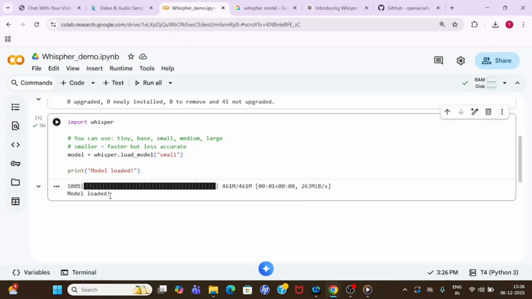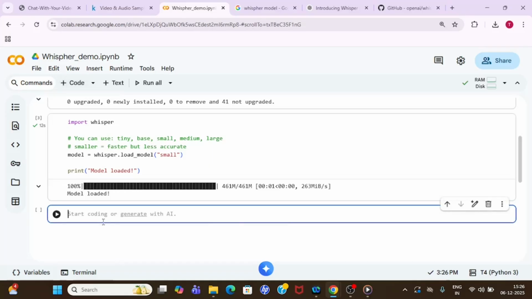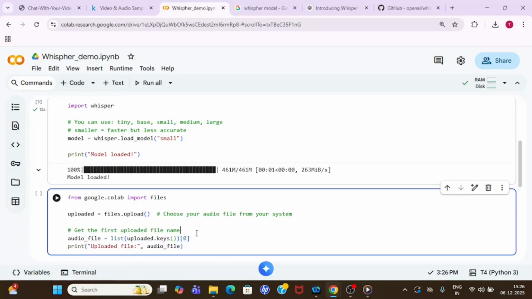Now we have the model ready, and what we need to do now is just upload a sample video and then check whether our model is working or not. Right. So for that, I am going to take a new code node. Let me take a new code node, and then I'm writing these lines.